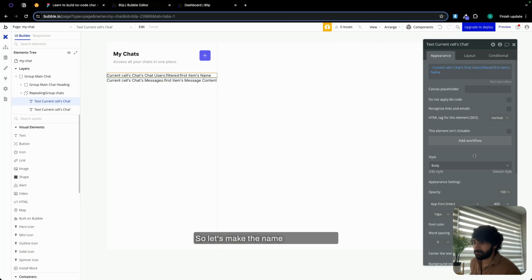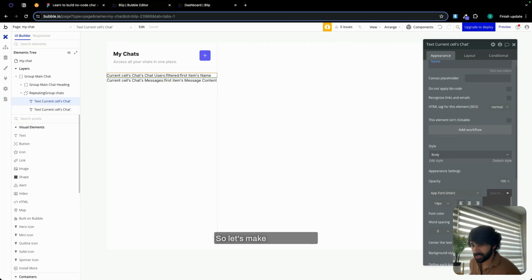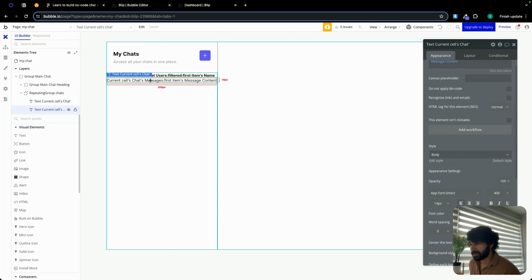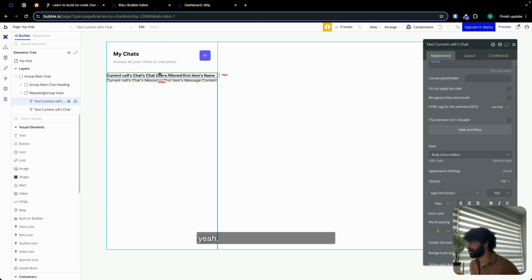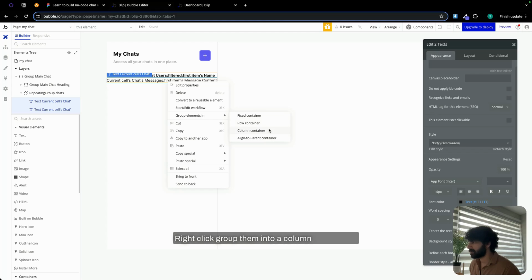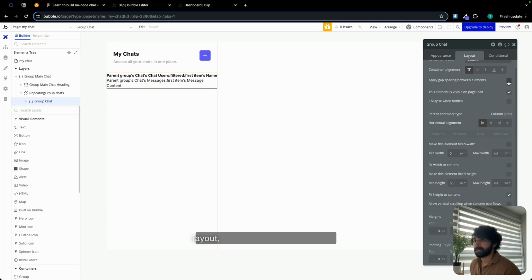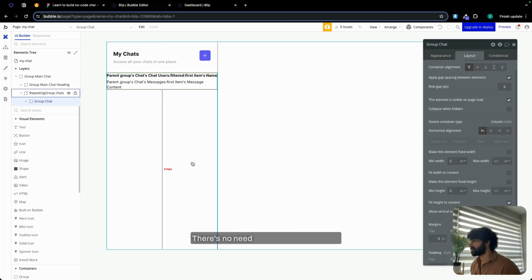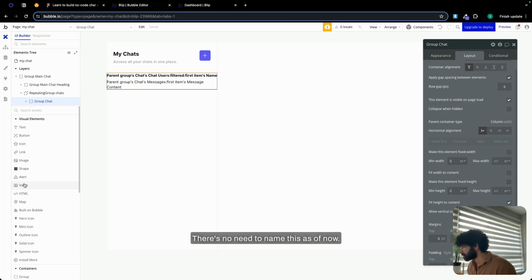So let's make the name more defined. So let's make this bold. And yeah, let's group these two together. Right click, group them into a column container. In layout, let's add a row gap of 6. Min height is going to be 0. There's no need to name this as of now.